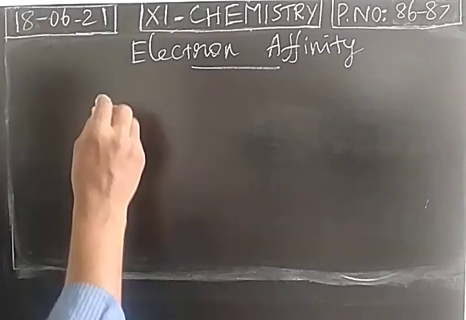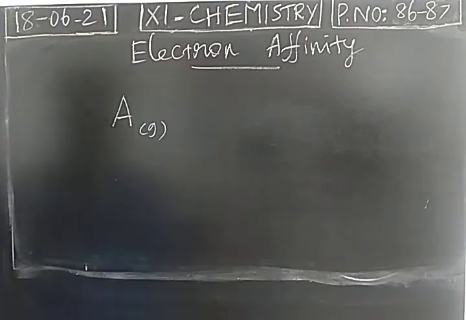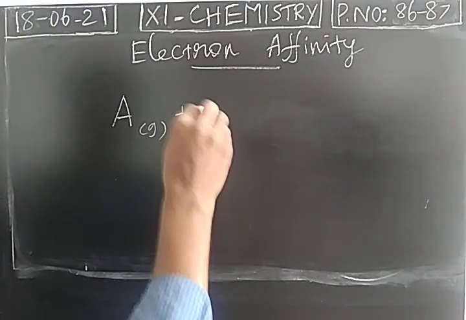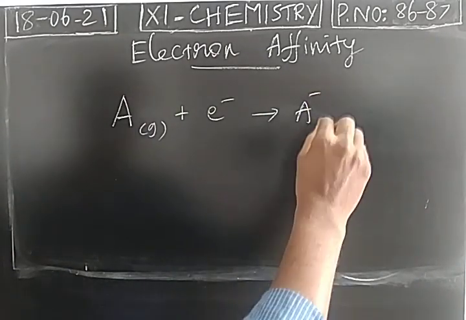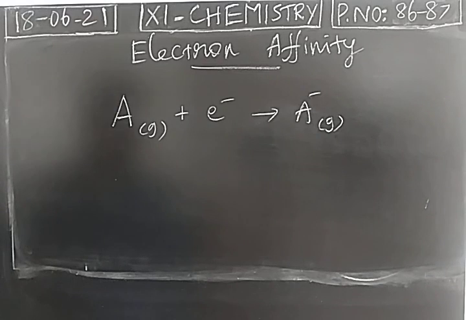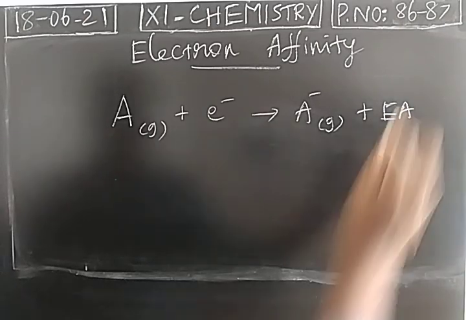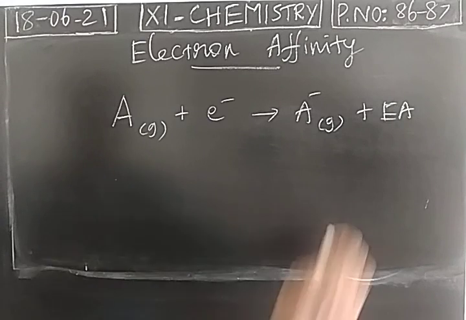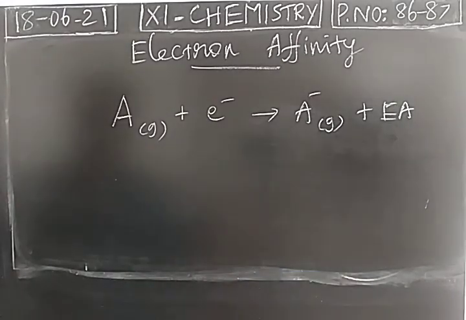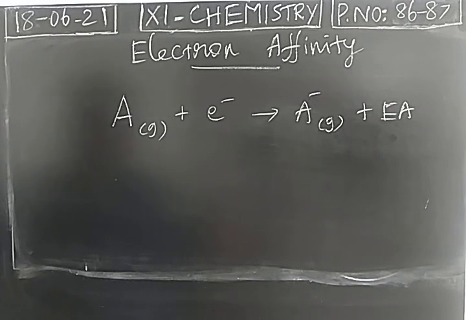To consider a neutral gaseous atom, when it accepts an electron, it becomes an anion. During this process, how much energy is liberated? It is called electron affinity. So the definition of electron affinity is energy liberated during the gaining of an electron by an isolated gaseous atom.